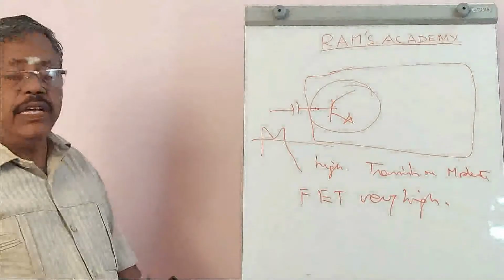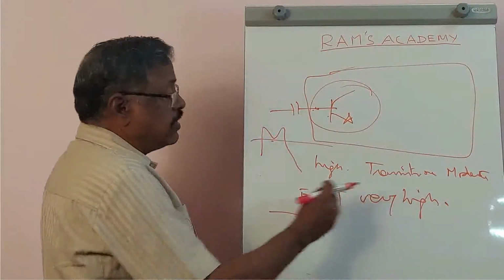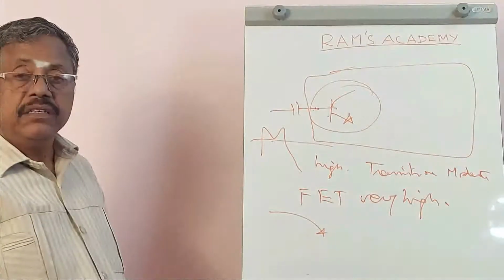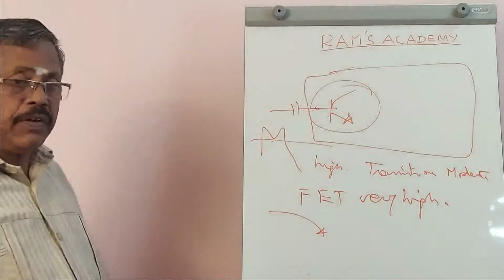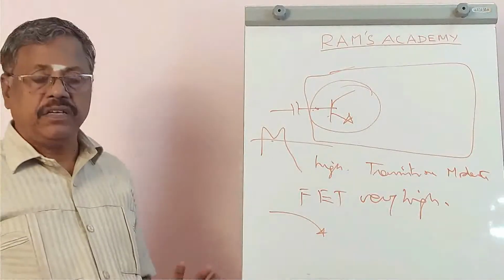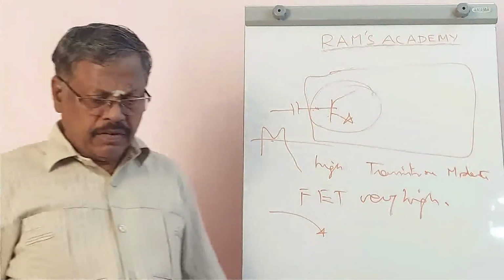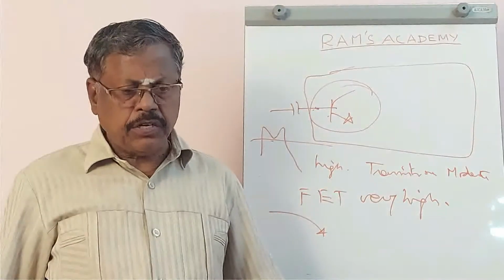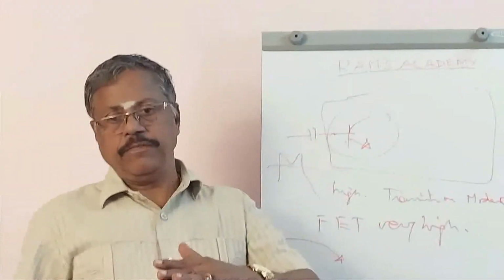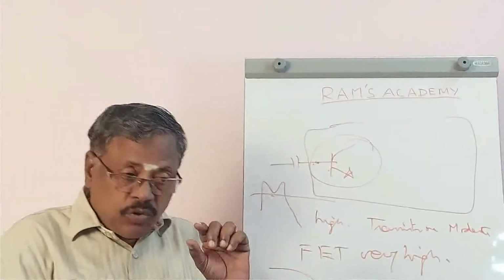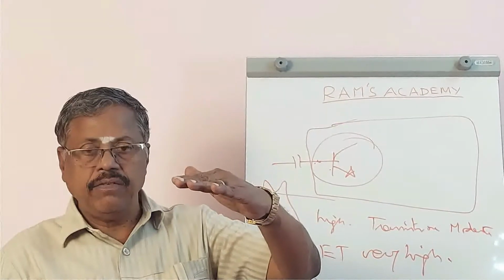As they have very high input impedance, this signal cannot be brought down because of the input impedance. Therefore, in any communication equipment, the first stage in the RF amplifier will have an FET circuit only. And that's why in an audio amplifier also, wherever you have an audio signal to be amplified, the first stage will be a voltage amplifier. Voltage in the sense, the low signal will be amplified to a higher level.